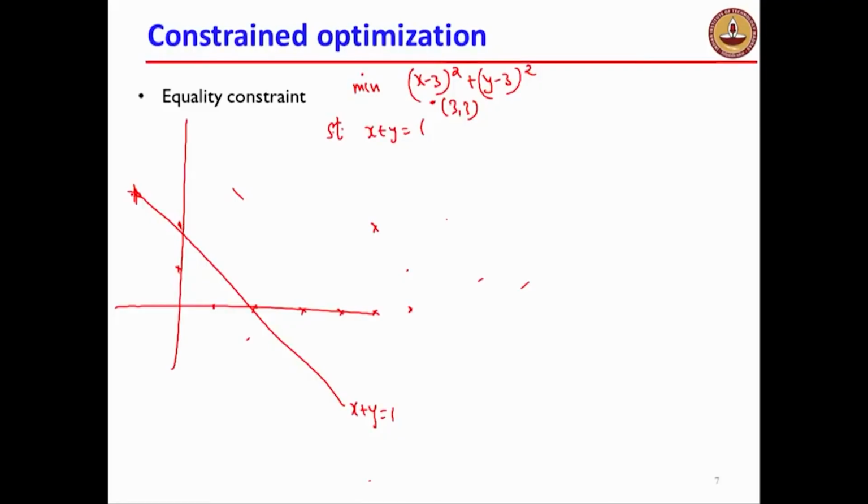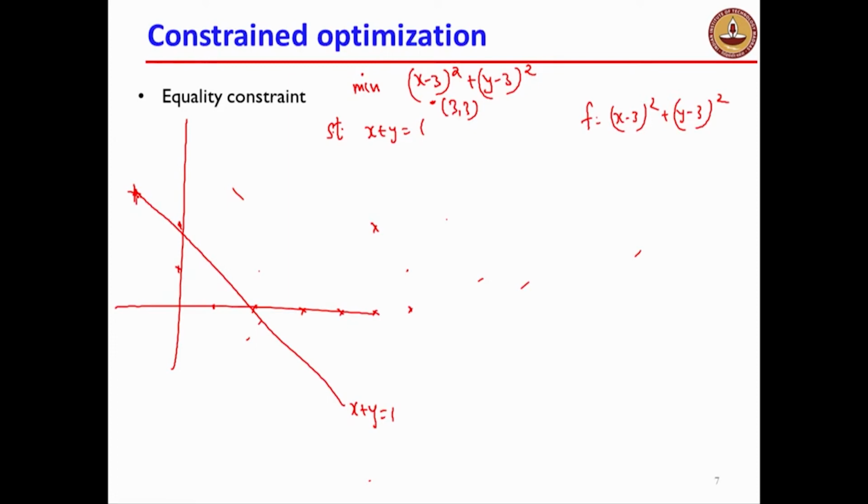Now why can this not be an optimum point? At this point, remember, I have to be on this line. For this point, the objective function f is of course x minus 3 the whole square plus y minus 3 the whole square. At any point, I know the gradient points in the direction of maximum increase, and the negative gradient points in the direction of maximum decrease.